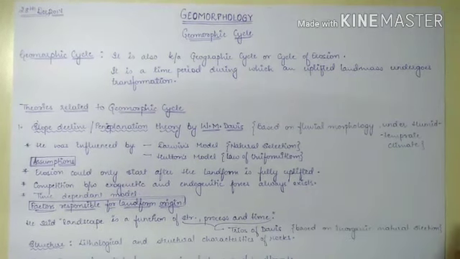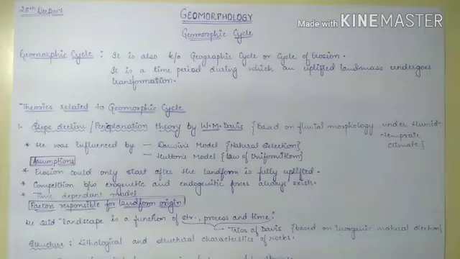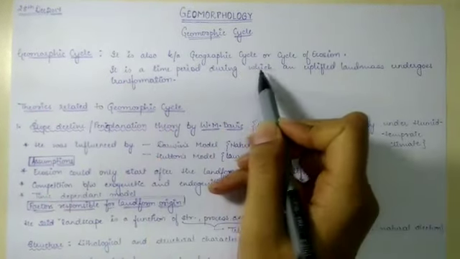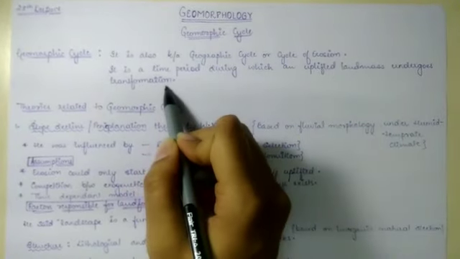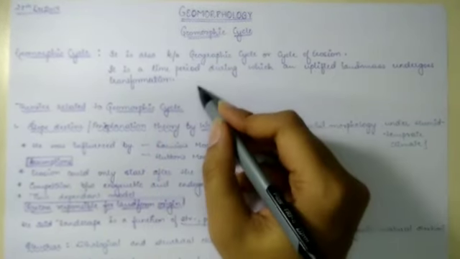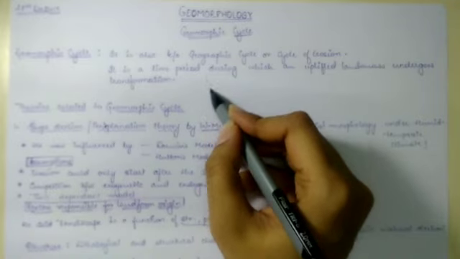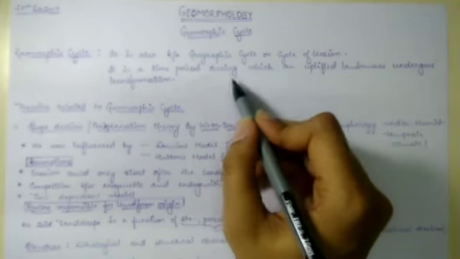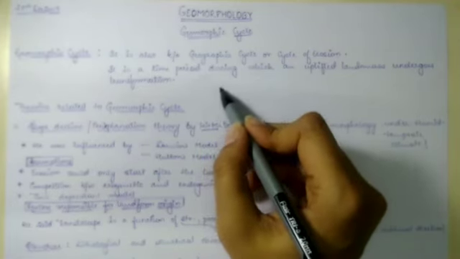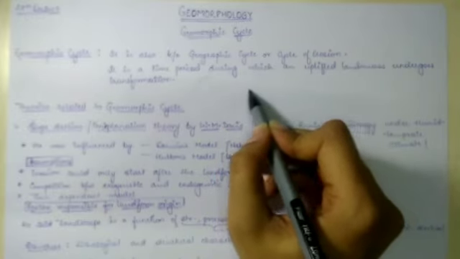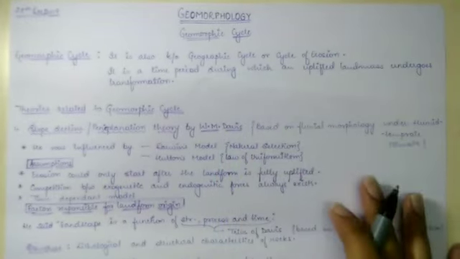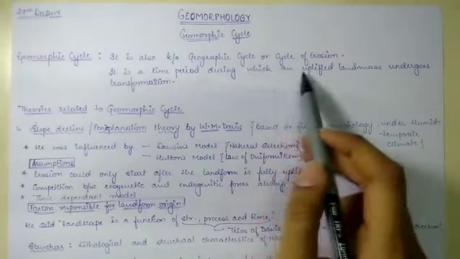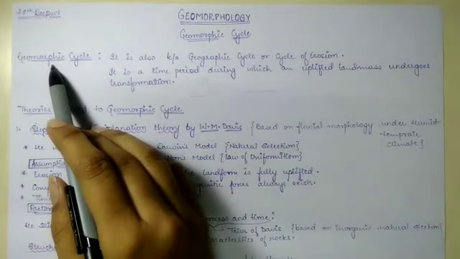So what exactly is geomorphic cycle? Geomorphic cycle is a time period during which the uplifted mass undergoes transformation. So how is it transformed? See, this is a landmass, uplifted landmass. It will get eroded and denuded, which will result into plateau, and then ultimately it will convert into plain. So this change which the landmass has undergone comes in geomorphic cycle.